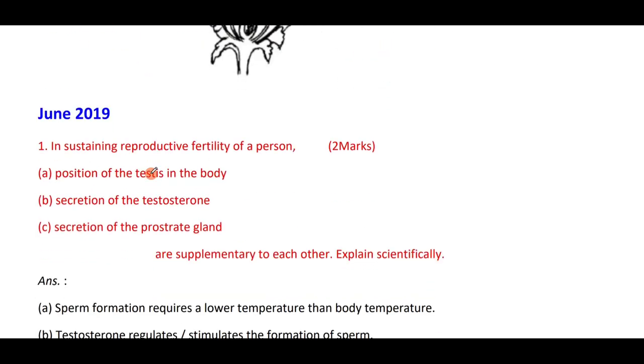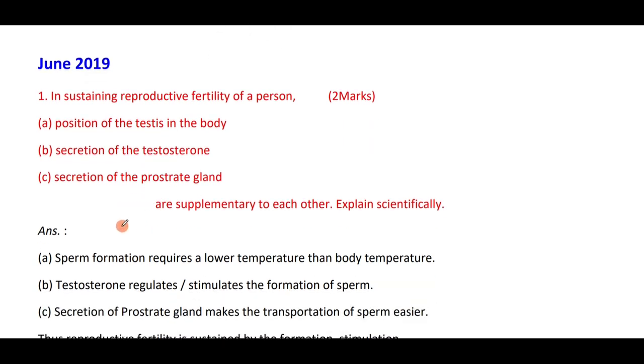In sustaining reproductive fertility of a person, the position of the testis in the body, secretion of testosterone, and secretion of the prostate glands are supplementary to each other. Explain scientifically. Sperm formation requires a lower temperature than the body temperature.